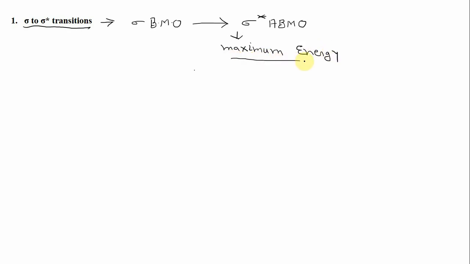And the relation between energy and wavelength is E equals hc upon lambda. Since energy and wavelength are inversely proportional to each other, these transitions take place at the shortest wavelength.